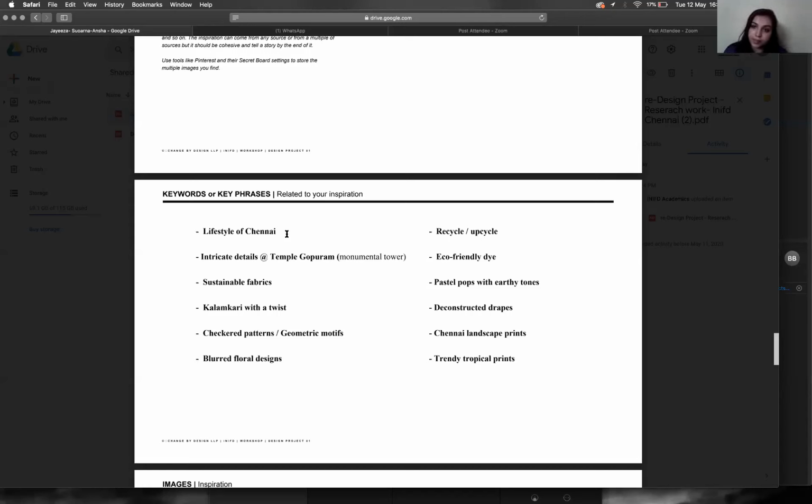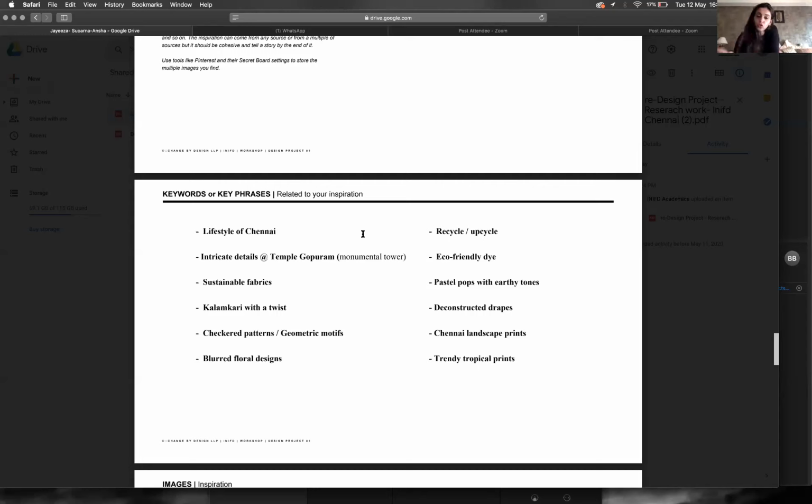Okay, but then why with that? You've also written kalamkari with a twist, so that's already there. So why are you writing lifestyle of Chennai? Is that needed? If you just go through that inspiration pic, you will see. We can just take that one. No, but wait, there's one more thing that happens. I'm going to ask you a few more questions and you can take us there.